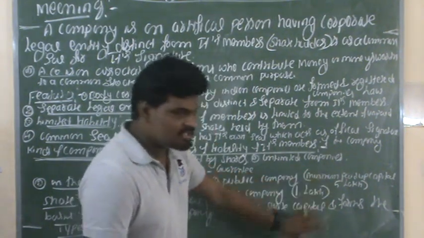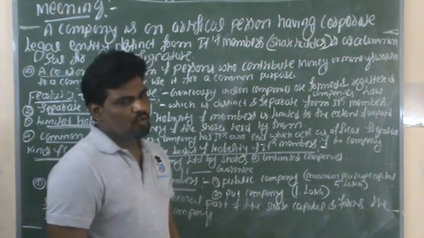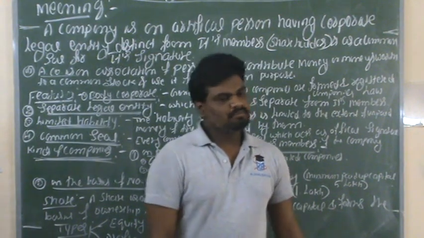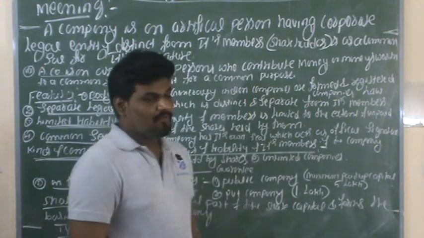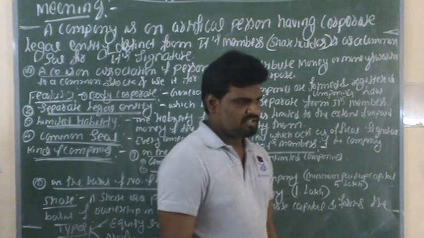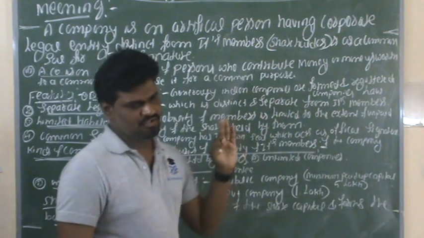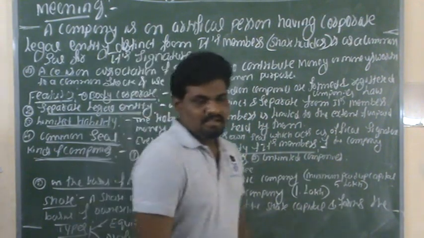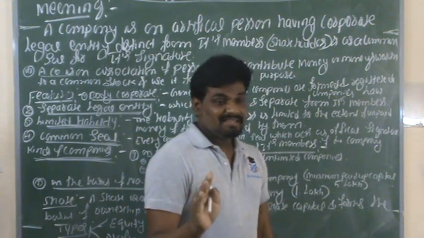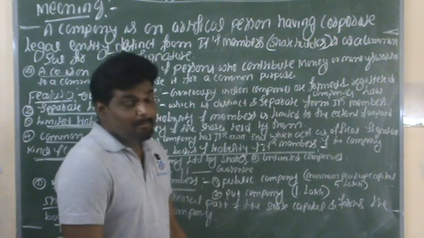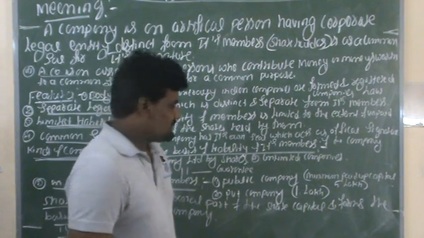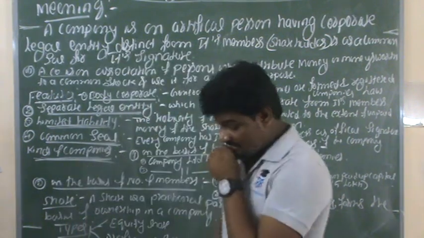These two questions are very important as 1 mark questions. What is the minimum paid up capital of a private company? In the same way, what is the minimum paid up capital of a public company? These questions come as 1 mark questions, either fill in the blanks or MCQs, so you have to remember these things. For a public company, the minimum paid up capital is 5 lakhs. For a private company, it is 1 lakh rupees.